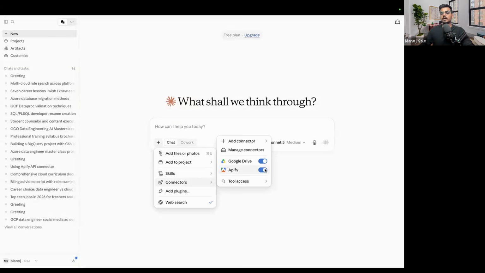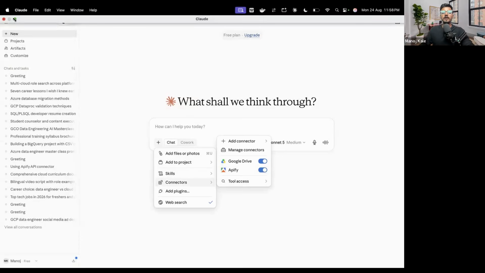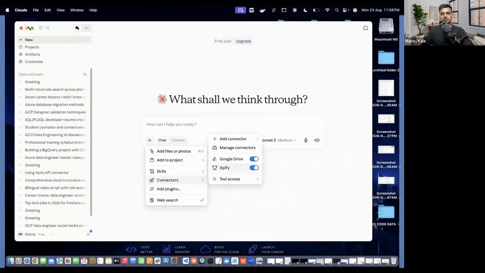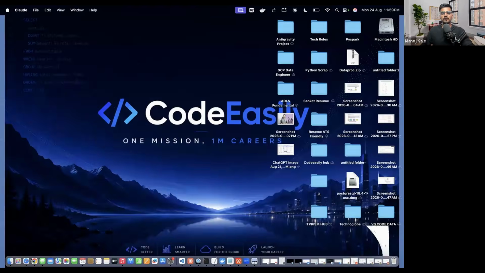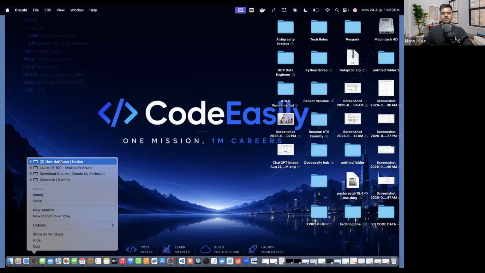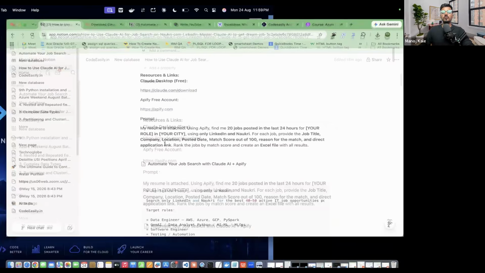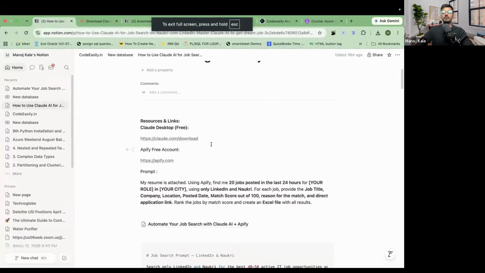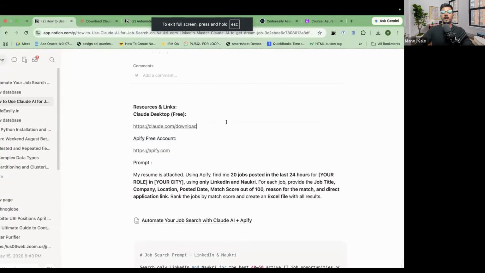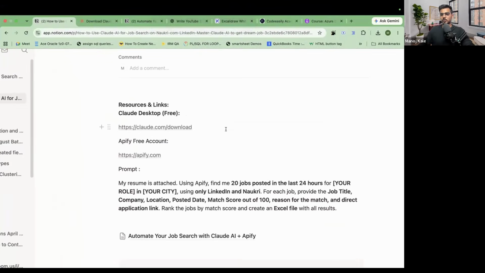So when you connect Apify, what you have to do, guys, to enable Apify, here it will ask you something. Suppose I am disabling it; when you want to enable this one, it will ask for some authentication. So for this authentication, I will show you what you have to do. You have to go to an Apify free account. You need to create one, because for enabling Apify you need to put the token into that one.